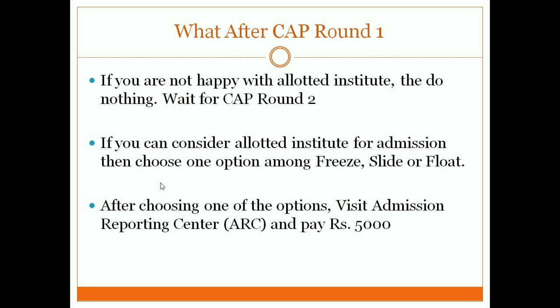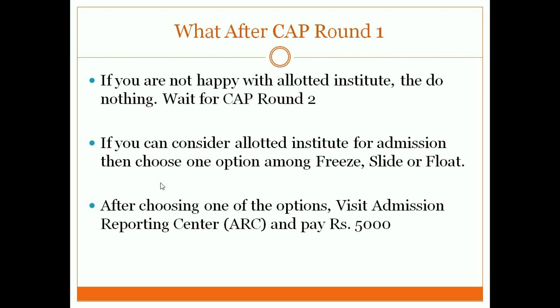Now regarding this freeze, float and slide option we'll discuss in detail. But regarding this payment of 5,000, there is a little bit of confusion regarding the mode of payment, because one of the notifications says it should be in online format. The transaction should happen in online mode only. One of the notifications says you can pay by DD also.